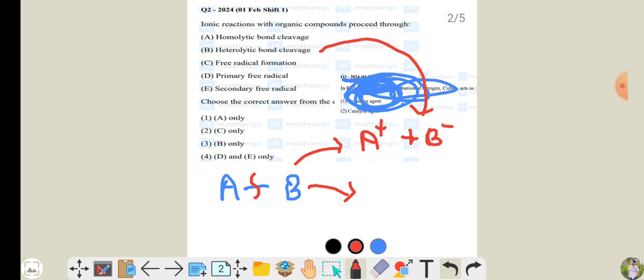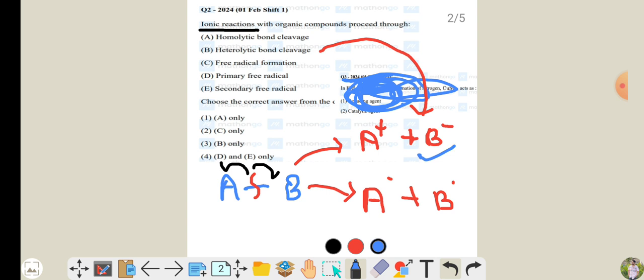Now one more type is also possible. With the help of light, you can get A radical and B radical. Basically, one electron goes this side and one electron goes this side. This is known as free radical formation, or homolytic bond cleavage. So this is a simple question. They are talking about ionic reactions in organic chemistry.